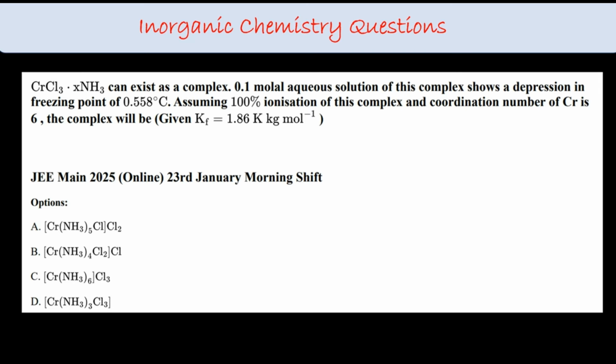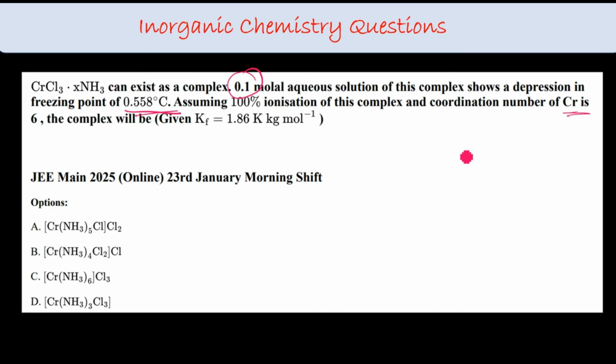CrCl3·xNH3 can exist as a complex. A 0.1 molar aqueous solution of this complex shows a depression in freezing point of 0.558 degrees Celsius. Assuming 100% ionization of this complex, the coordination number of Cr is 6, and they are asking what the complex will be.